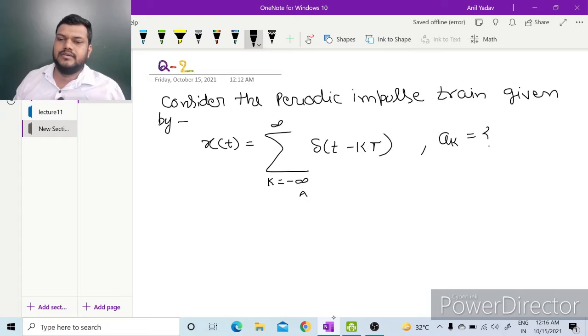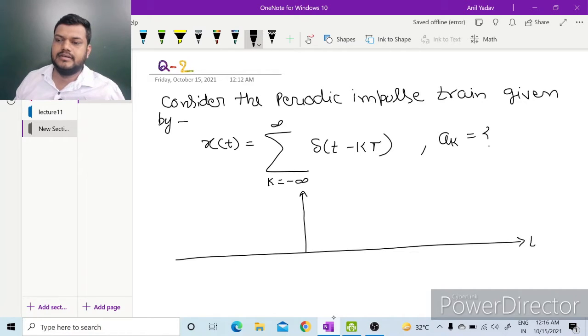So we can plot this x(t). It is an impulse train with period T and amplitude 1. So this is 0, this is T, this is 2T, 3T, and so on up to infinity, and amplitude at all these is 1.